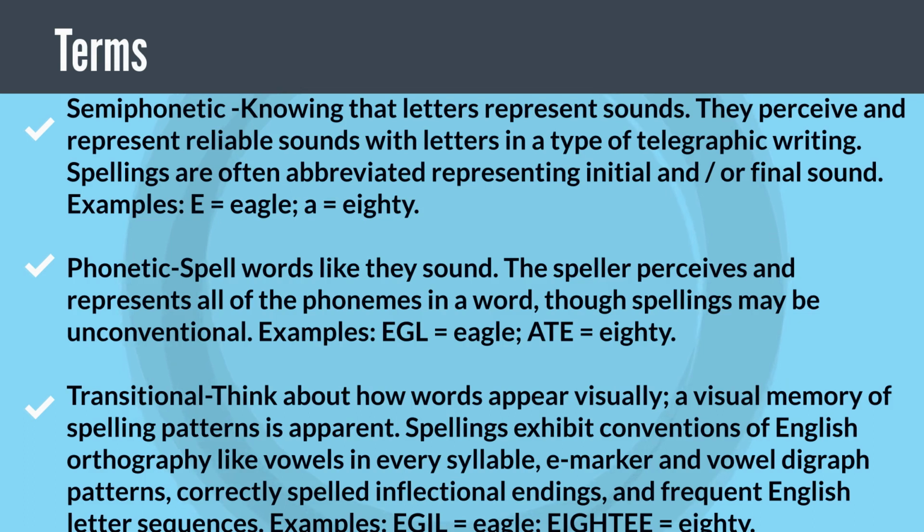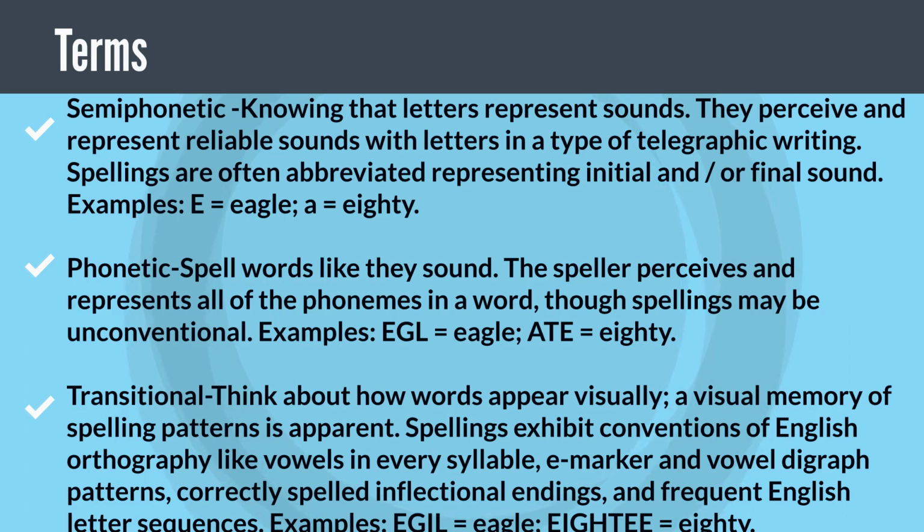Semiphonetic: knowing that letters represent sounds. They perceive and represent reliable sounds with letters in a type of telegraphic writing. Spellings are often abbreviated, representing initial and/or final sounds. Examples: E equals eagle, A equals 80. Phonetic: spell words like they sound. The speller perceives and represents all of the phonemes in a word, though spellings may be unconventional. Examples: EGL equals eagle, ATE equals 80.